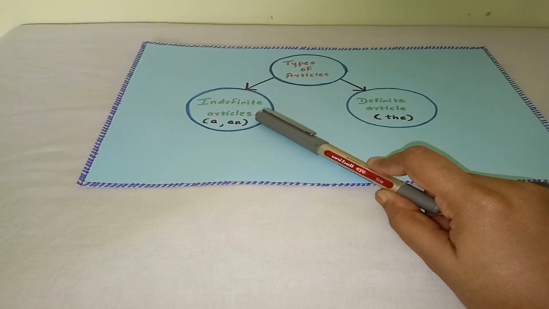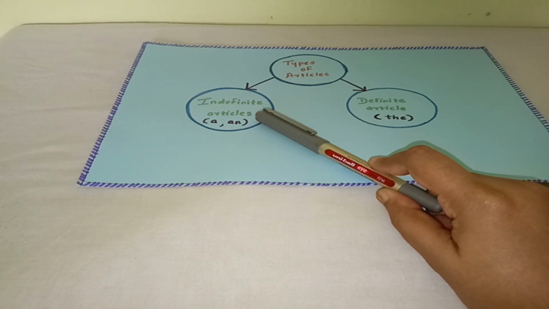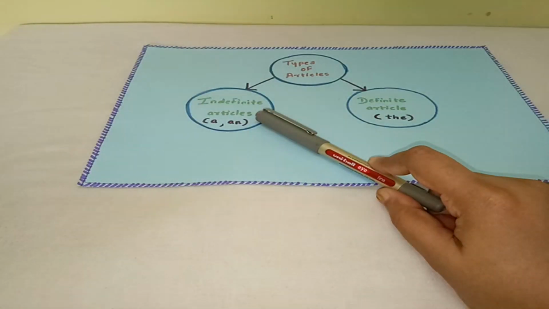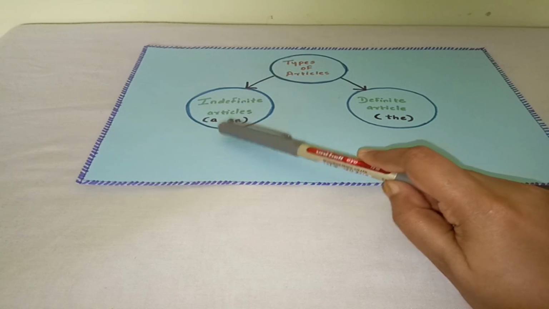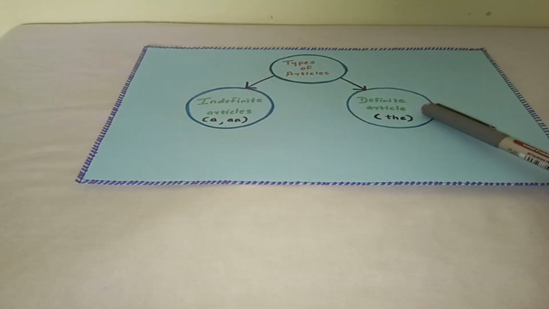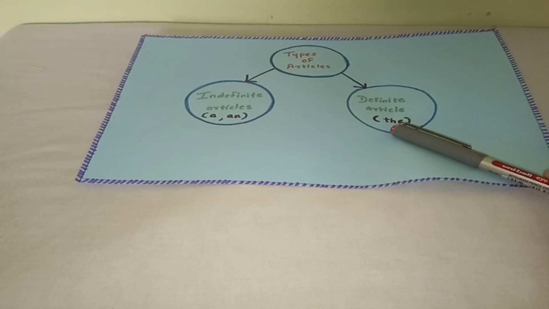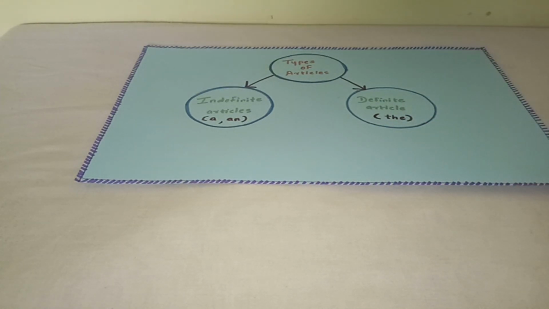As the name states, indefinite articles are used when we do not specify which particular person or thing we are referring to. In that case we use a or an. Now coming to the definite article, the. It is used when we specify a particular person or thing which we are referring to. Now we will understand this in detail with the help of a chart.